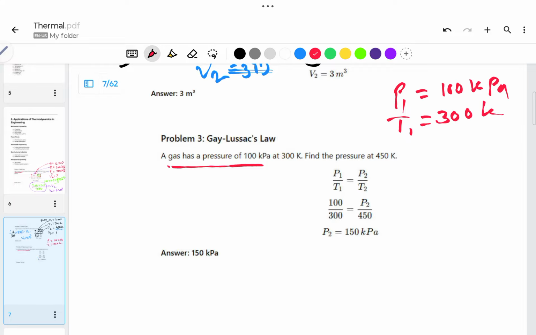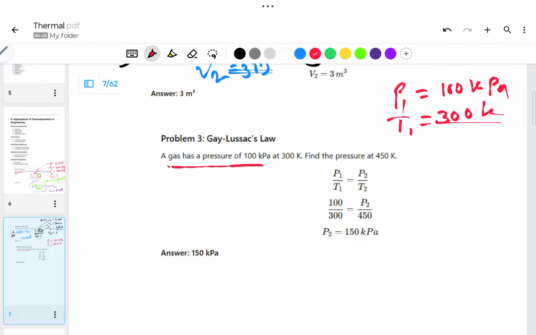If it is given in degrees, you need to convert it to Kelvin. In an equation where both sides have the same temperatures T1 and T2, there is no need to convert; you can place them directly. But when you are using only temperature 1 or only temperature 2, at that time you may need to convert from degree Celsius to Kelvin. Here it has already been given, so no need to convert.